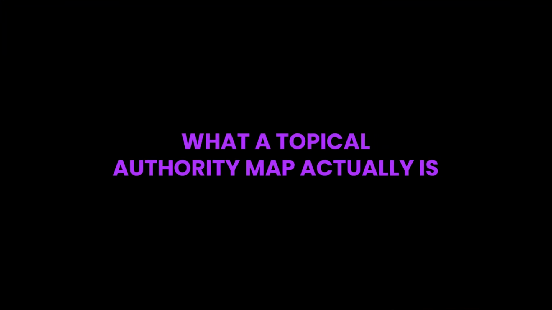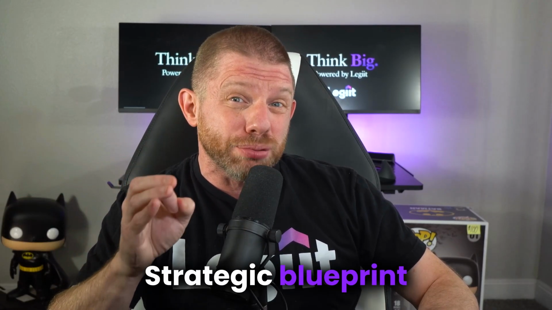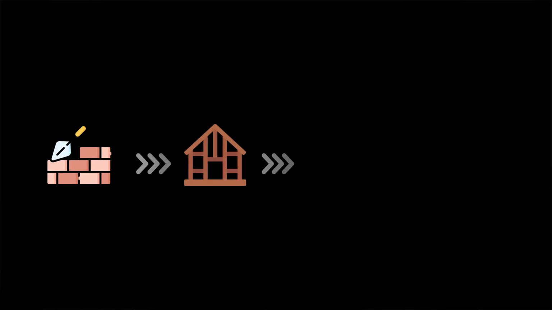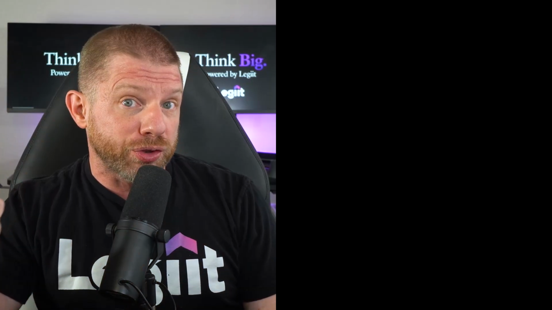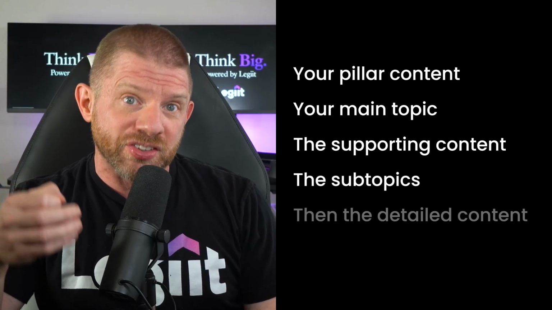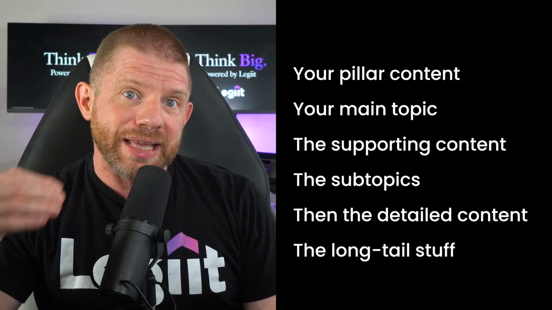Now, before we start filling this out, let's talk about what a topical authority map actually is. It's not a sitemap, it's not a content calendar, it's not a keyword list. It's a strategic blueprint that shows every piece of content you need to create to own a topic. Think of it like building a house. You don't randomly build walls wherever you feel like it. You start with the foundation, then the frame, then the walls, and then the roof. Everything in a specific order for a specific reason. And the same thing is true with topical authority. You start with your pillar content, your main topic, then you build out the supporting content, the subtopics, the detailed content, the long tail stuff, layer by layer.